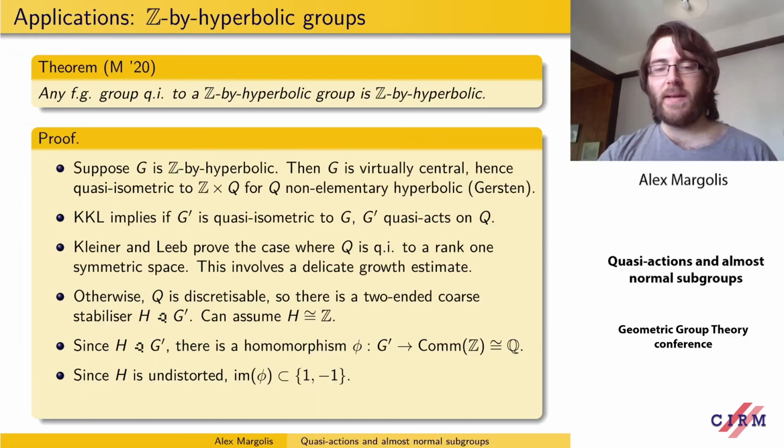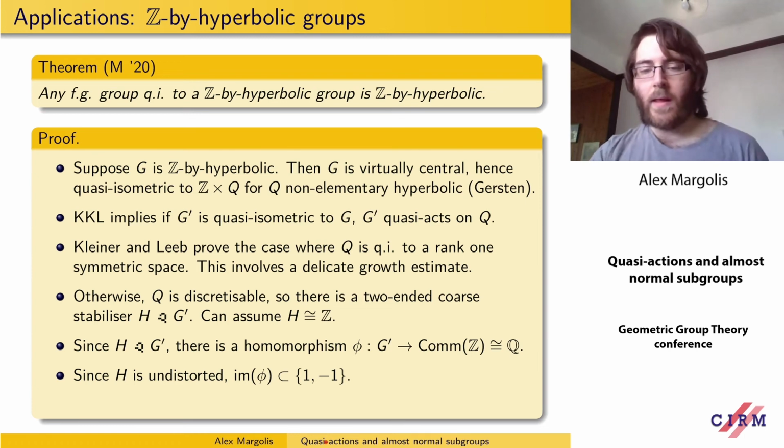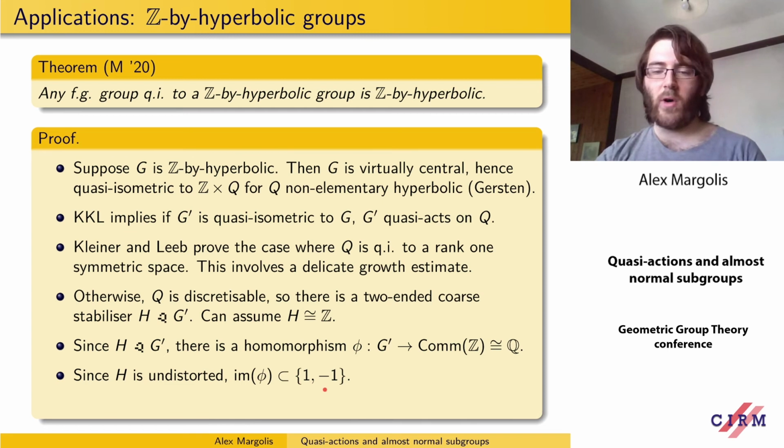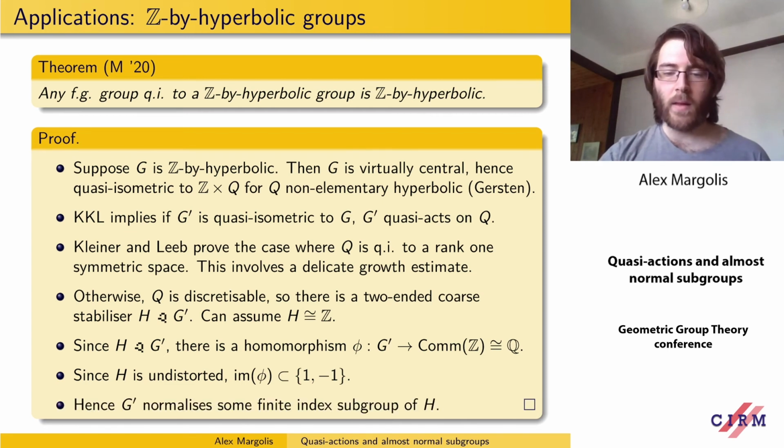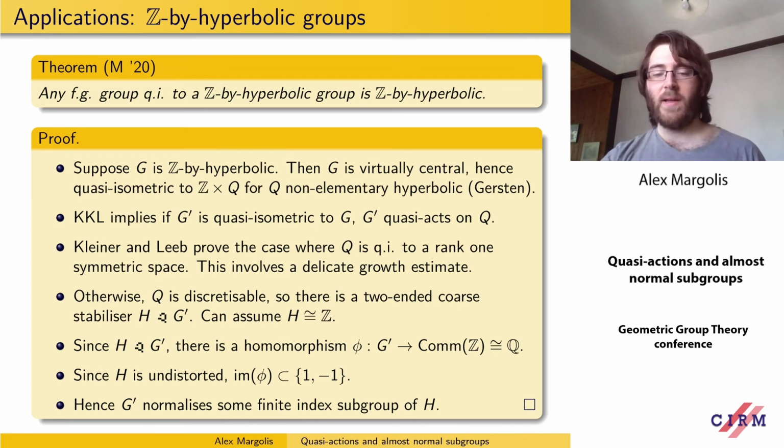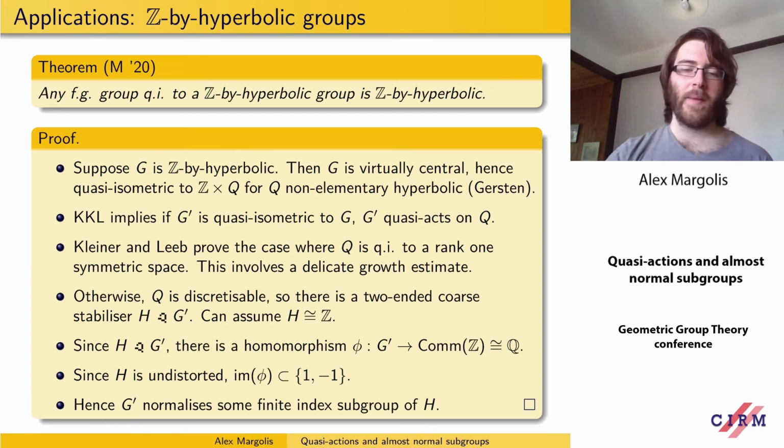But because H is undistorted, because it's quasi-isometric to Z times Q, and H is finite Hausdorff distance from the Z factor in this direct product, the image of this map phi has to be contained in plus or minus 1. And that means you can pass to some finite index subgroup of H such that G prime normalizes that subgroup. And now we're done.